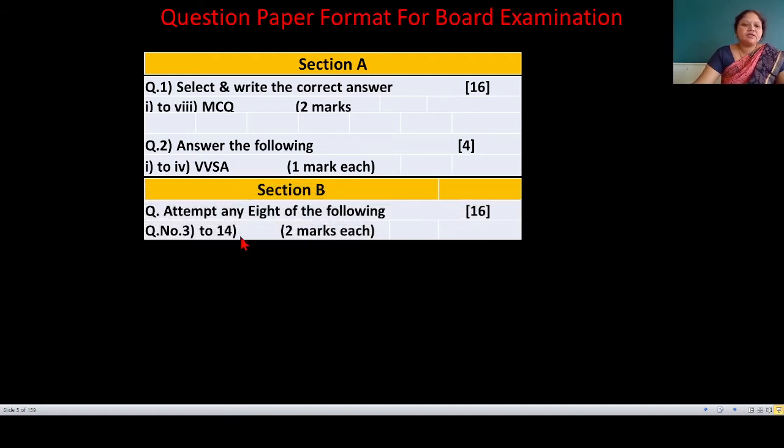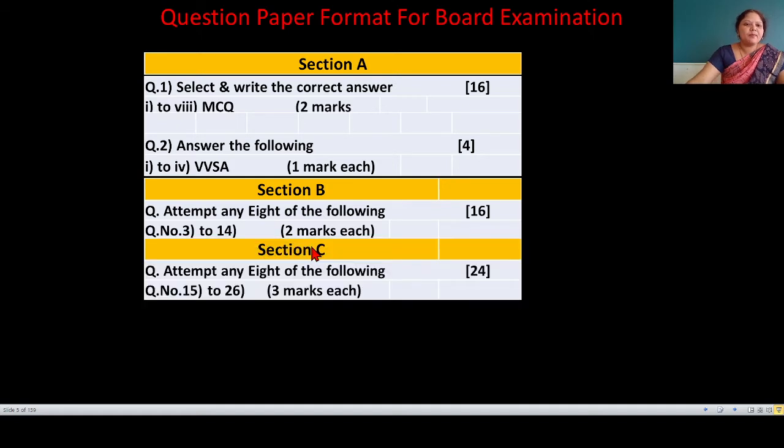Section B contains total 12 questions, question number 3 to 14 and are having 2 marks each. You have to attempt any 8 questions out of 12 questions. Section C also contains 12 questions, question number 15 to 26 and are having 3 marks each. You have to attempt any 8 questions out of 12 questions.